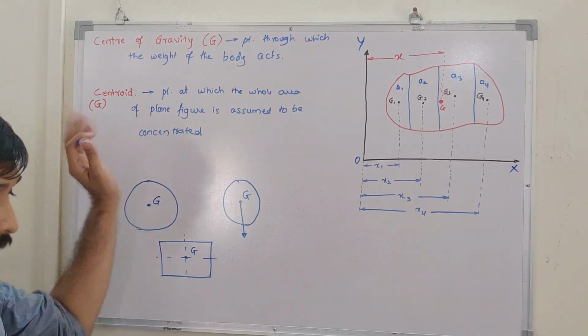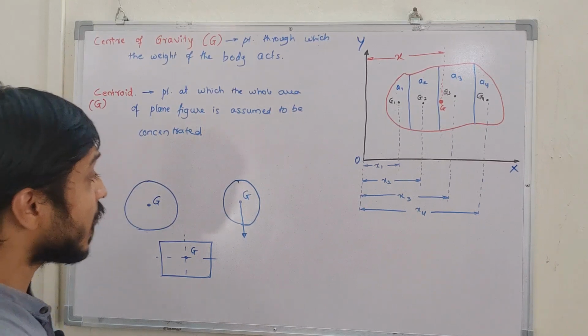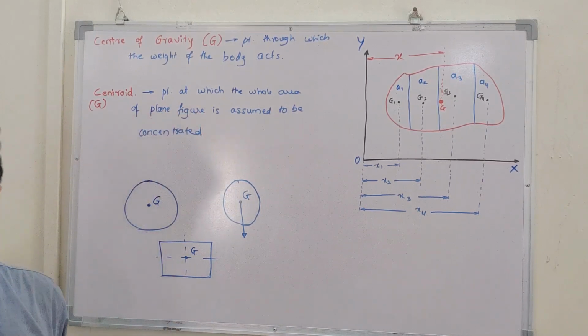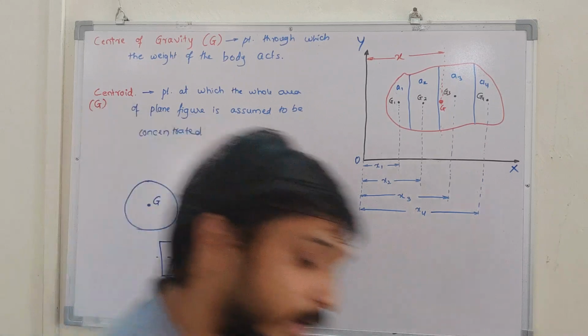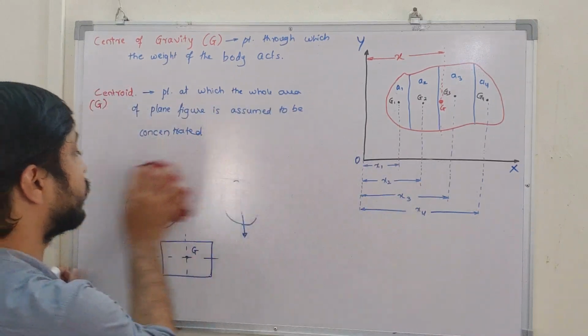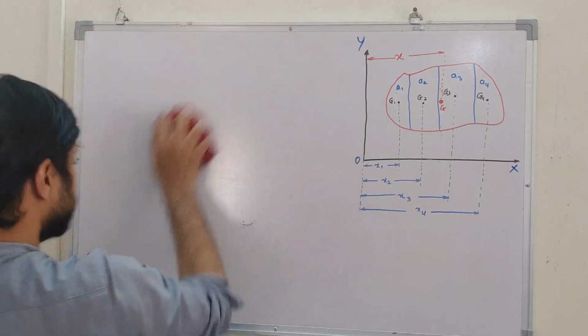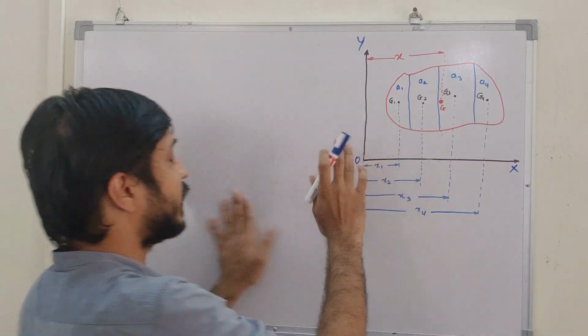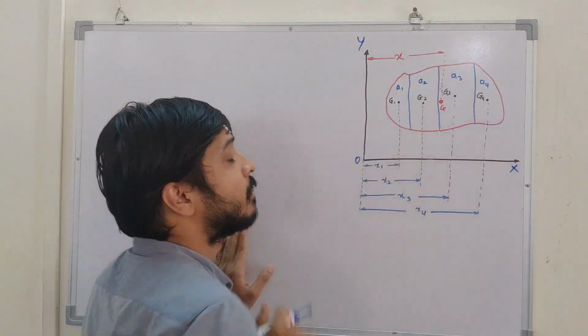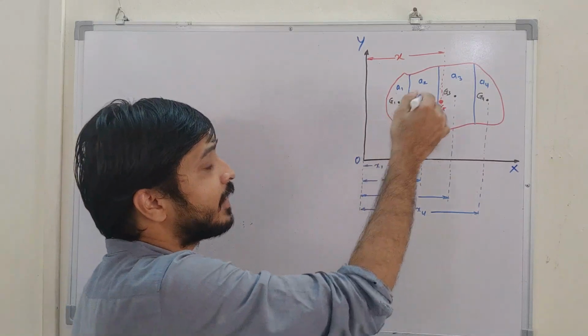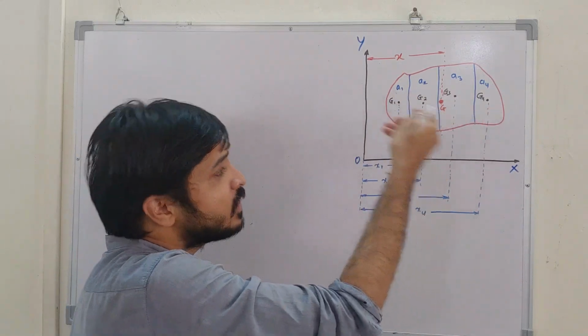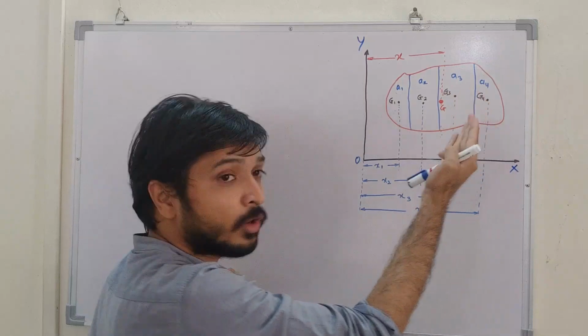Any doubt here? Okay, let's go to how we will get the center of gravity of any diagram. For that, first you need to understand this diagram. Suppose this is one mass which I have divided into A1, A2, A3, A4. The more divisions you make, the more accurate your answer will be.